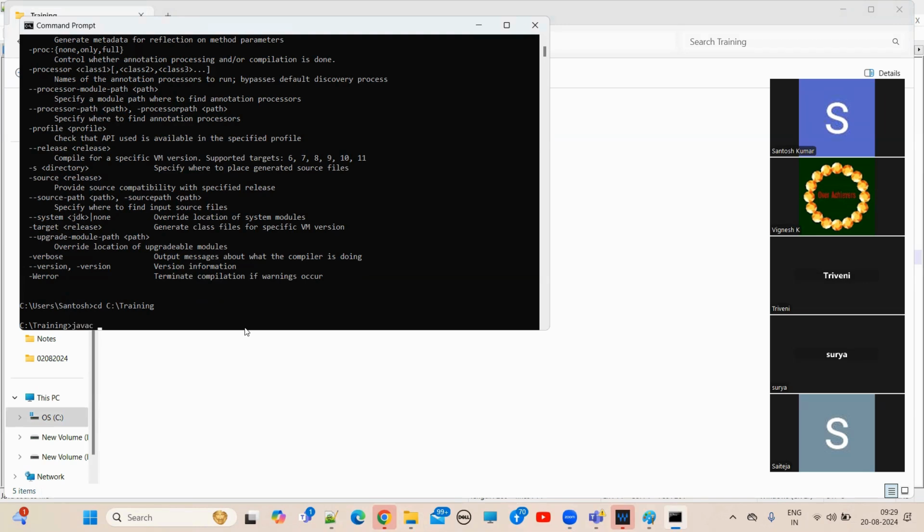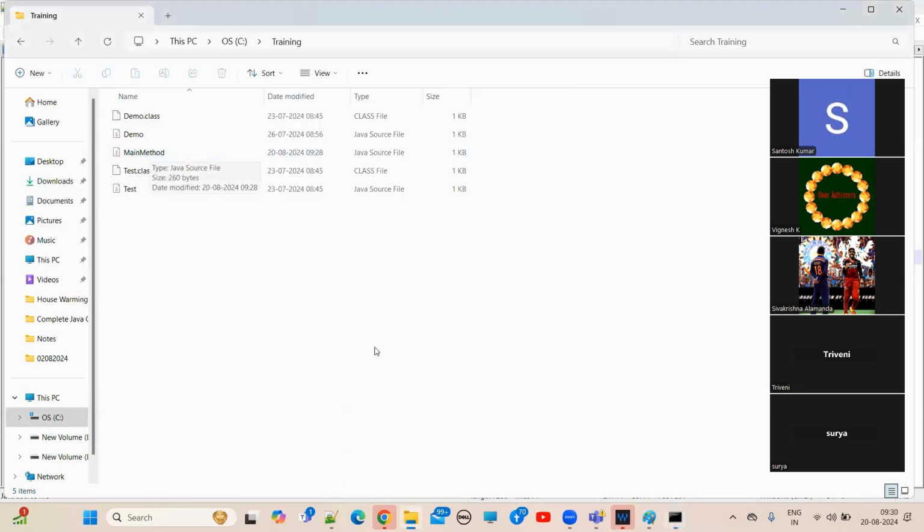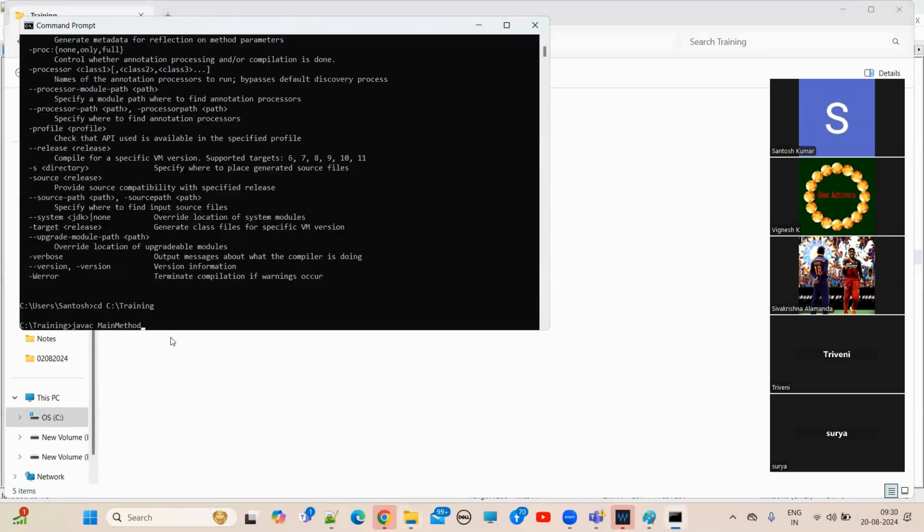javac. Come on, how to compile? javac ClassName.java. That's what we discussed. For compilation, we have to provide the file name. File name we have to provide. MainMethodDemo, M capital. Okay. javac filename.java, main method, javac filename.java, right?